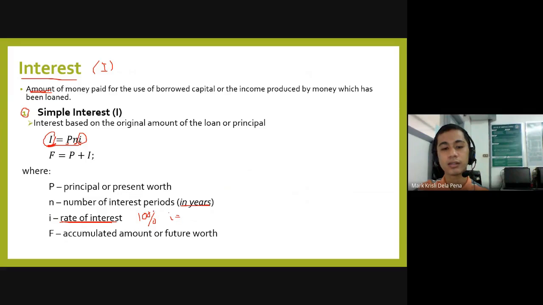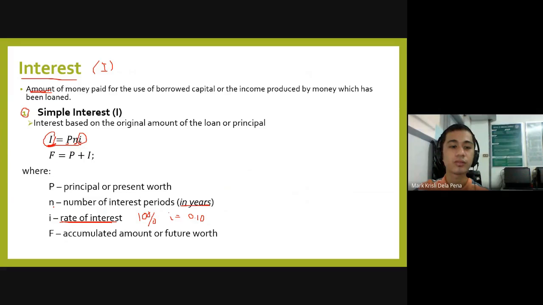How will you do that? You divide 10 by 100, so you will get 0.10. So you will have to multiply i, 0.10, to the principal, the borrowed amount. You will have the interest.